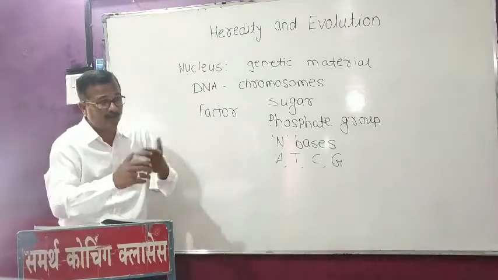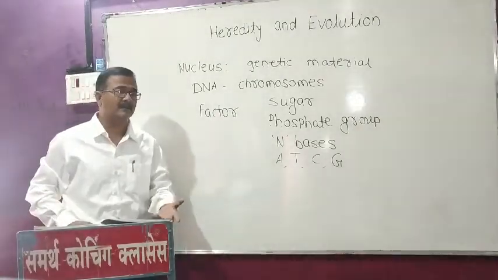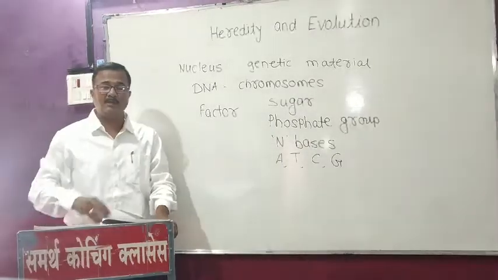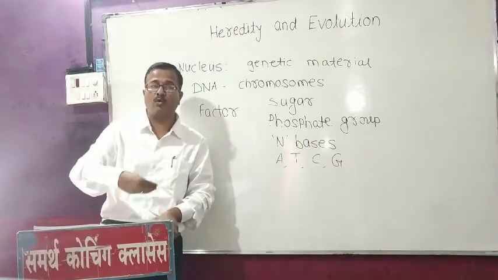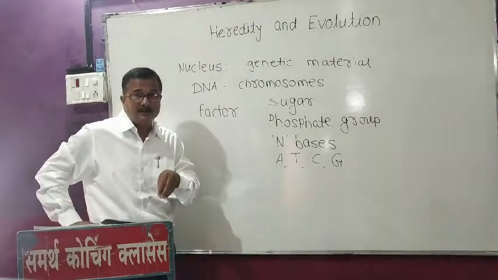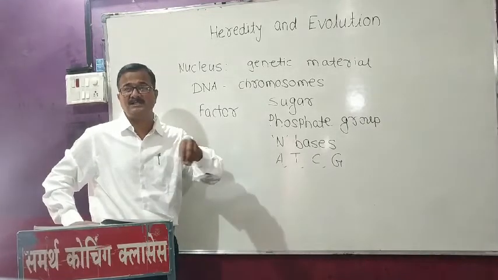So this is important: how the cell is related, how the DNA is related, for the important function, that is protein synthesis. The important function in the cell is the synthesis of a protein.